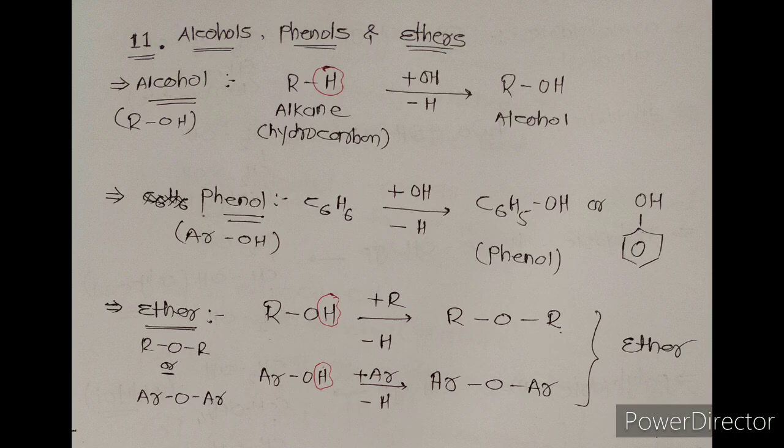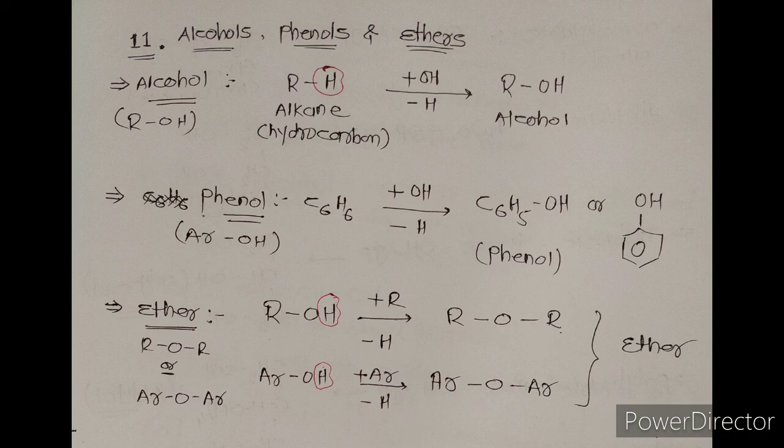Third, ether. When hydrogen of the hydroxyl group of alcohol or hydrogen of the hydroxyl group of phenol is replaced by an alkyl group or by an aryl group, then ether is obtained. Once again, we take alcohol in which the hydrogen of the OH group is replaced by another alkyl group, that is R. So we get ROR.